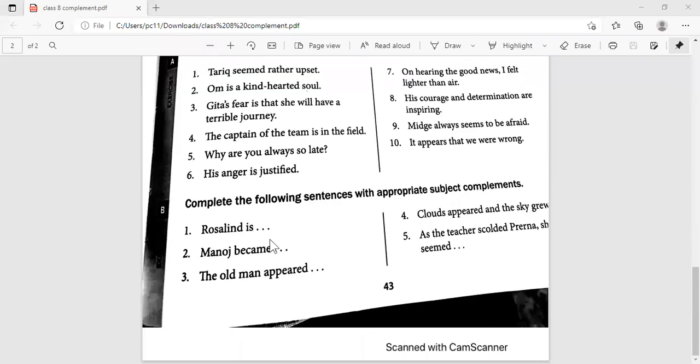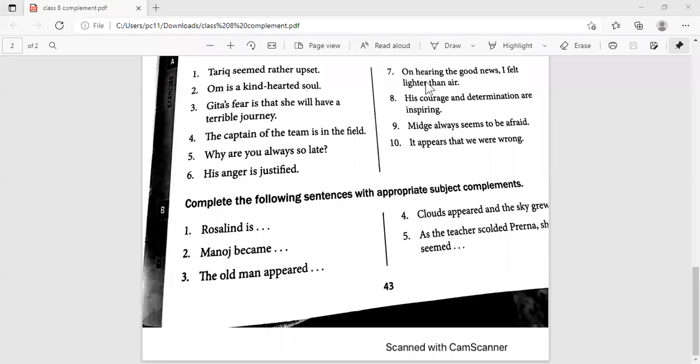Now let's see. Can we complete the following sentences with appropriate subject complements? You have to give more information about the subject. Rosalind is. Let's give more information. A brave girl. Very lazy.